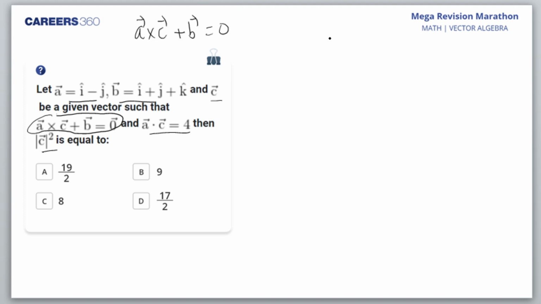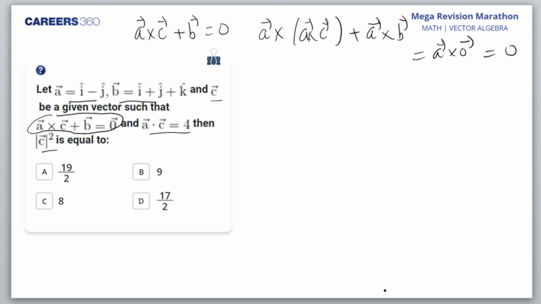Now I take A cross both sides. So I'll get A cross (A cross C), A cross B, and A cross 0 will get me 0 only. Now A cross (A cross C), I'll make use of the vector triple product.